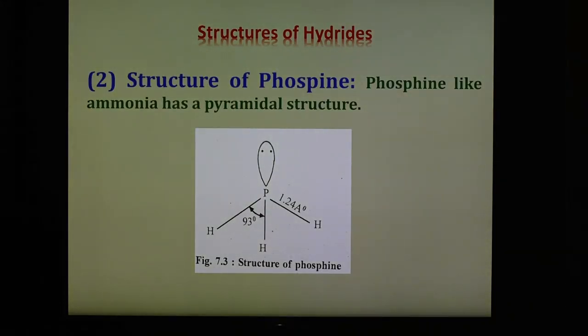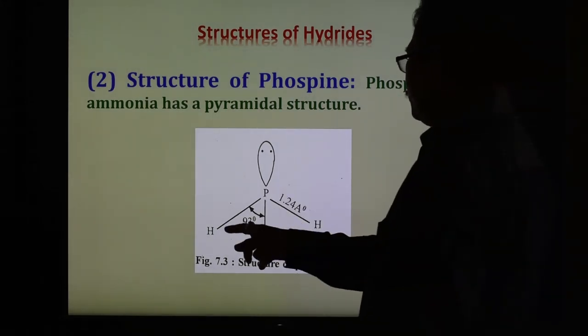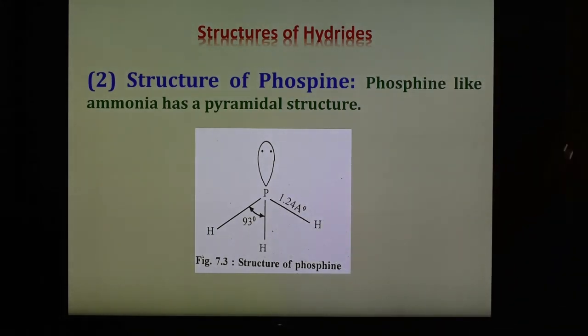Another is the structure of phosphine. PH3 is phosphine, and like ammonia, phosphine has a pyramidal structure due to sp3 hybridization of the central phosphorus atom. One of the hybrid orbitals of phosphorus is occupied by the lone pair of electrons, similar to ammonia, and the bond angle in PH3 is 93 degrees. The bond angle decreases further. As we have seen in the beginning, the bond angle decreases in ammonia, PH3, AsH3, SbH3 and so on. In PH3 the bond angle is 93 degrees.